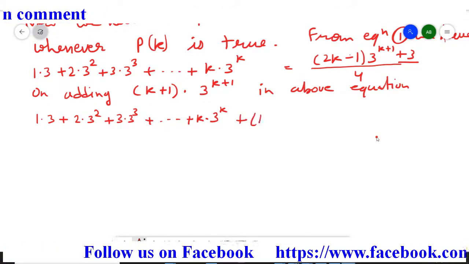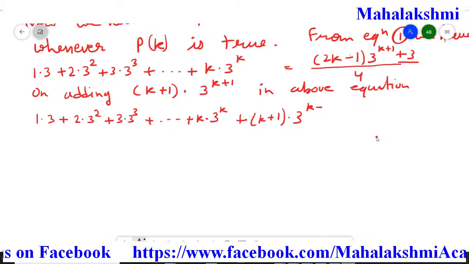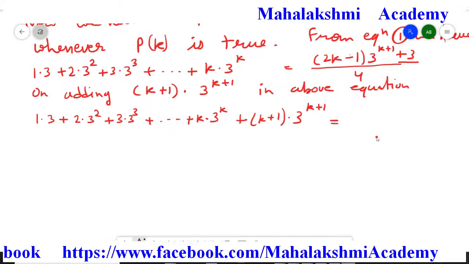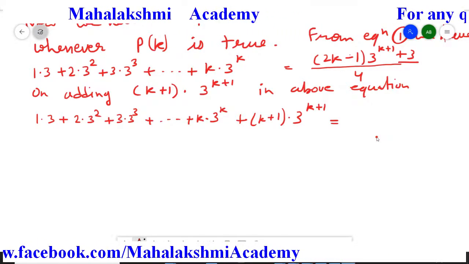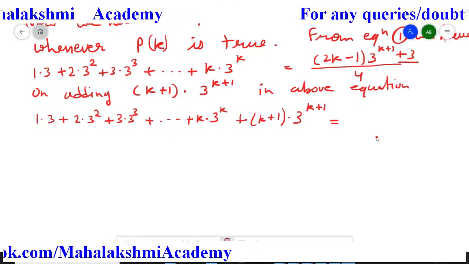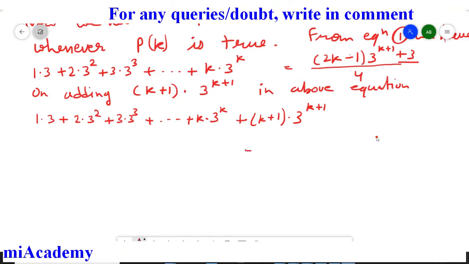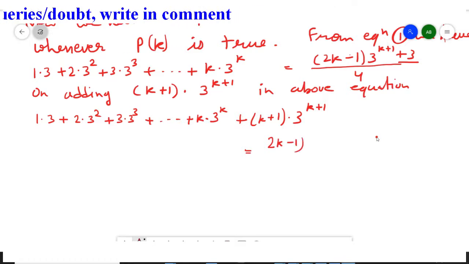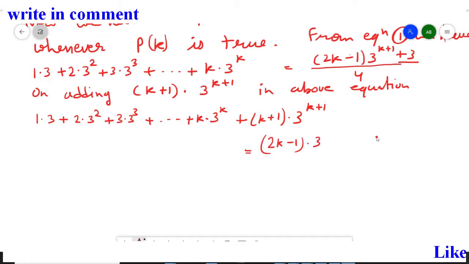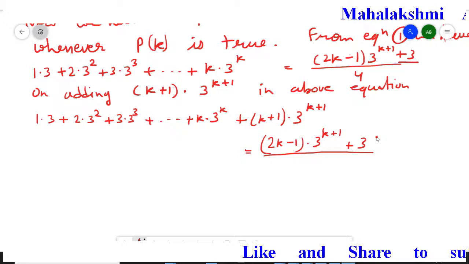So plus k plus 1 multiplied by 3 to the power k plus 1 is equal to, I will not be able to adjust here, so I am going to write it a little bit down on the right hand side: (2k minus 1) multiplied by 3 to the power k plus 1, plus 3, divided by 4.